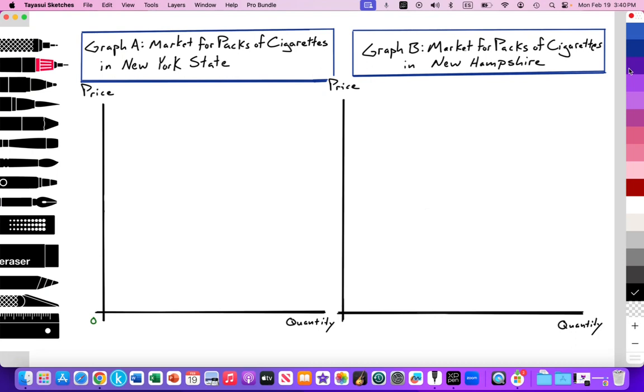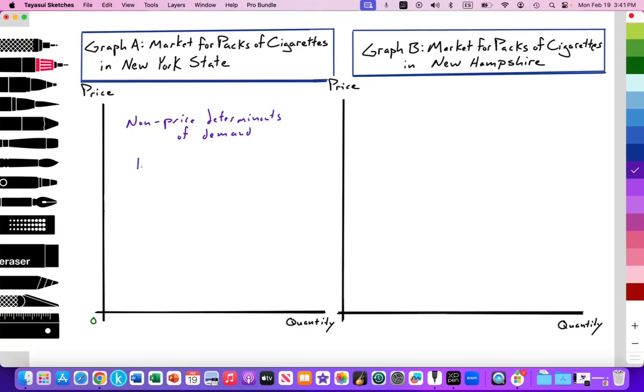So let's just take a couple notes here. Just a little bit of review. Non-price determinants of demand. What is a force, a variable, other than price being held constant, that can cause the demand curve to shift outward or shift inward? You should know that there are various variables. One includes a change in income, and I'm going to put the delta sign for change. A change in income will lead to a change in the demand for the good or service.